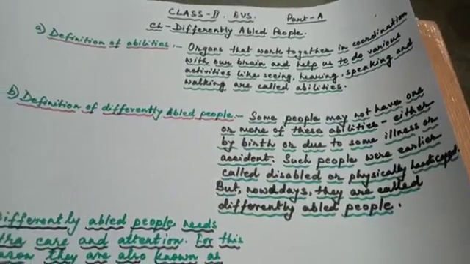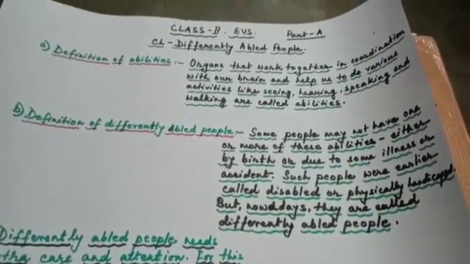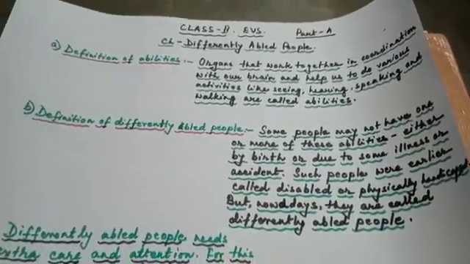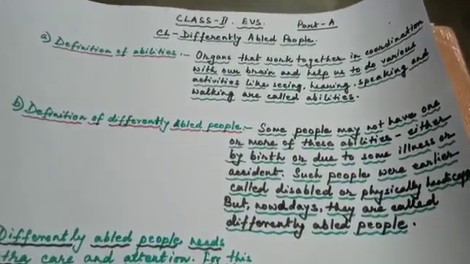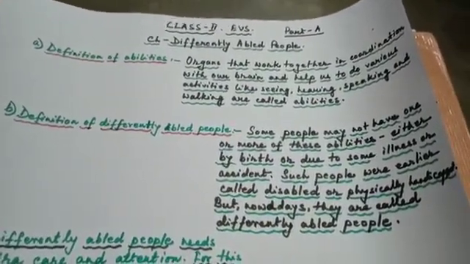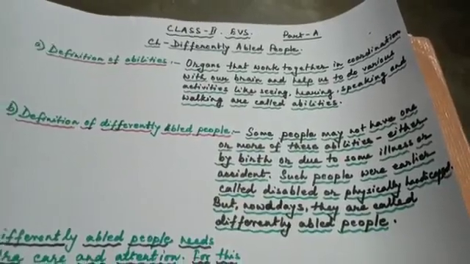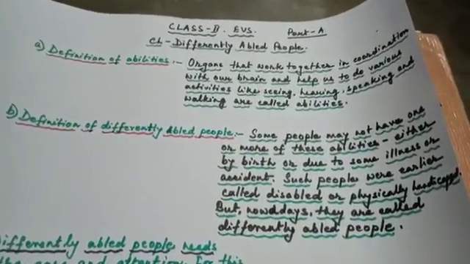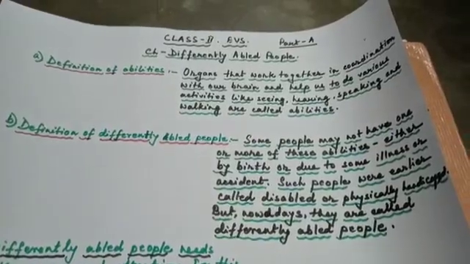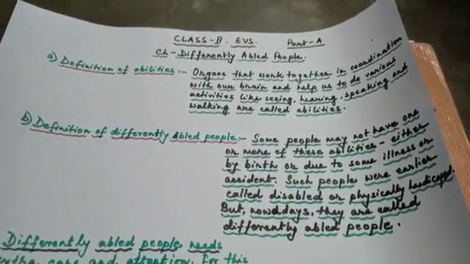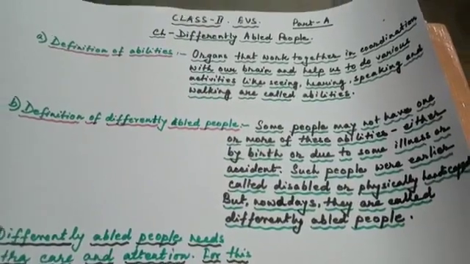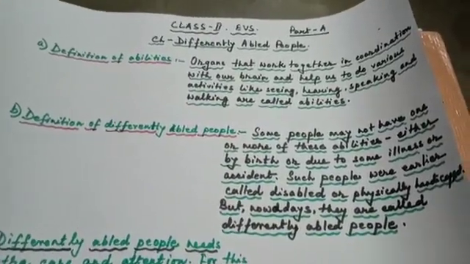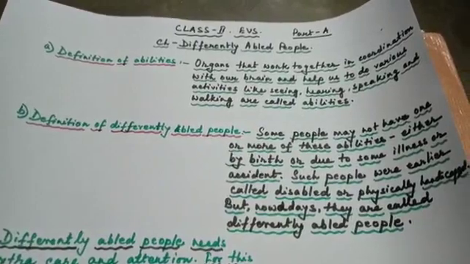When these organs are not working smoothly in coordination with our brain, they were treated as disabled or physically handicapped, and nowadays they are called differently able people.